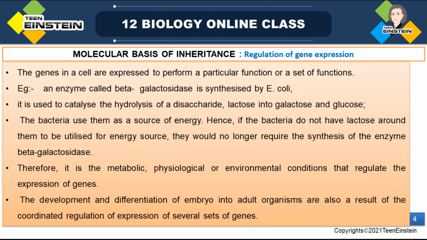So metabolic, environmental or physiological conditions, if any of these conditions are present, that regulates the gene expression or creates the situation for that particular gene expression. If lactose is not present, there is no need of hydrolysis, so no need to synthesize the beta-galactosidase enzyme, so there is no formation of that enzyme.